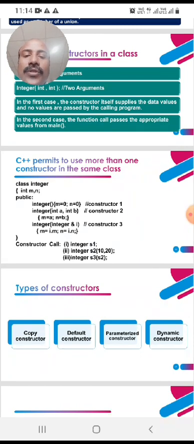Next, the two-argument constructor int a, int b assigns the a and b values to m and n. The third constructor is a copy constructor, integer of I, where m is I dot m and n is I dot n.